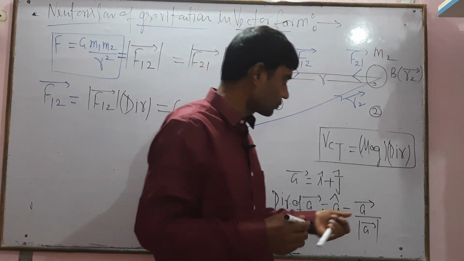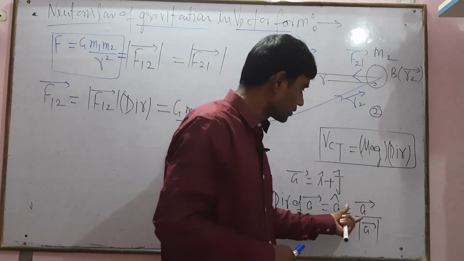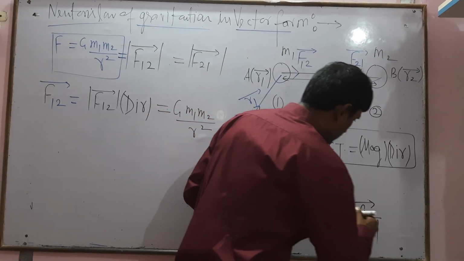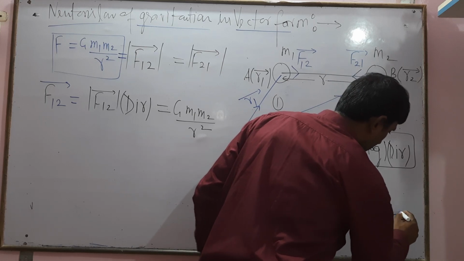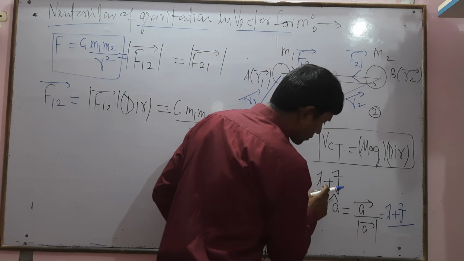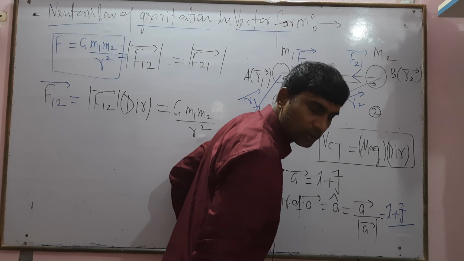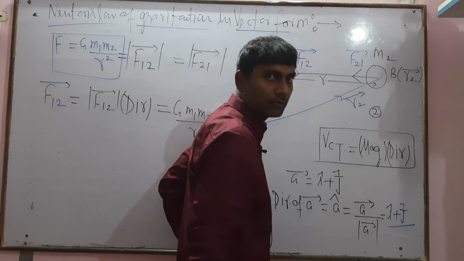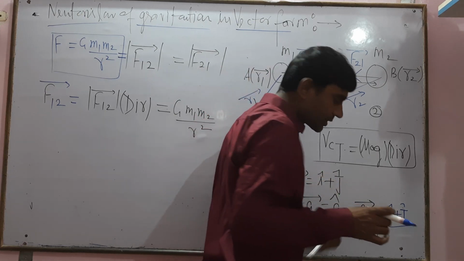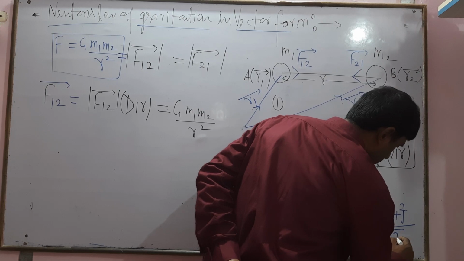A cap equals A vector divided by mod of A. This is the formula. So we can say A vector is I cap plus j cap, divided by mod of A, which means root of 1 square plus 1 square: the coefficient of I squared plus the coefficient of j squared. So 1 square plus 1 square equals 2.